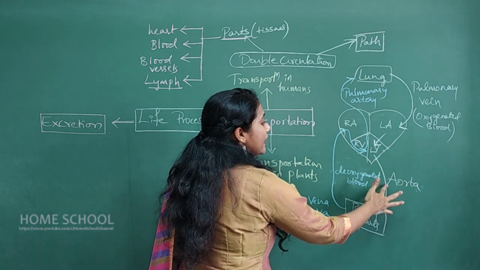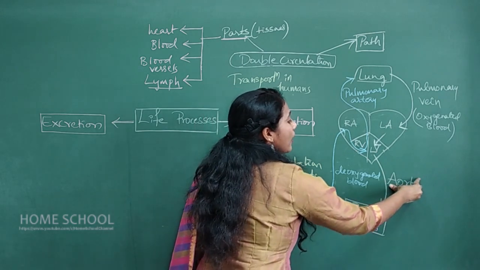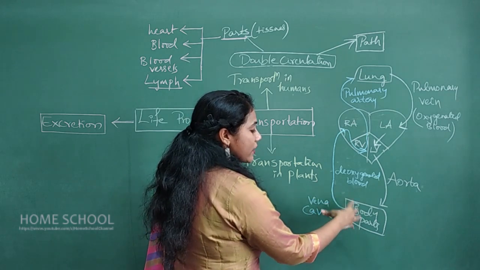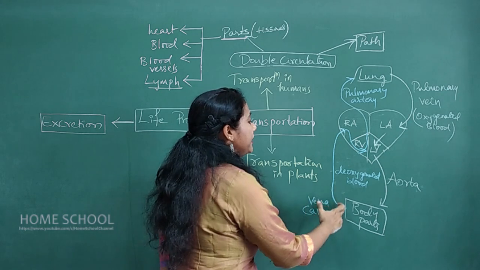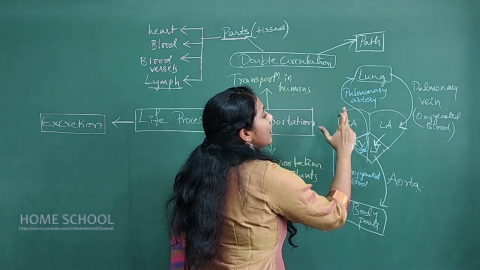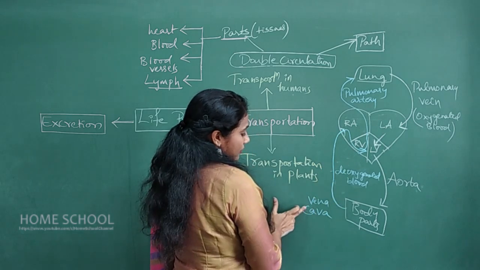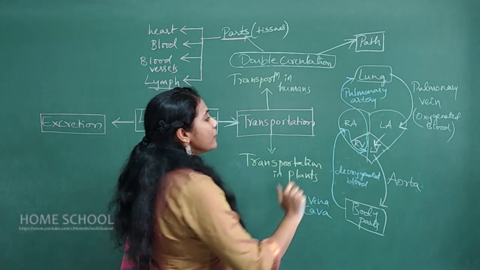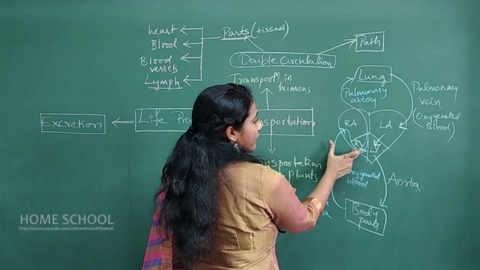From the left ventricle it is dispatched to all body parts through a tissue called the aorta. Now the deoxygenated blood gets collected from all body parts and reaches our right atrium by a set of veins called the vena cava. From the right atrium the impure blood goes to the right ventricle.